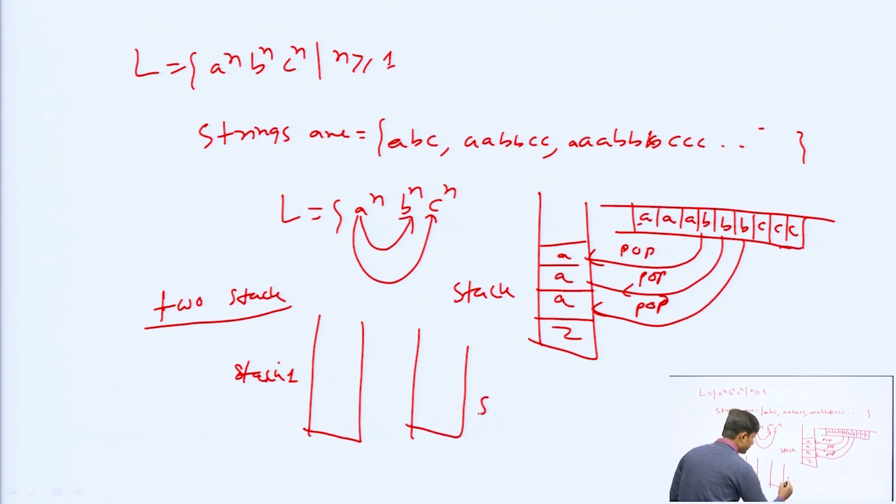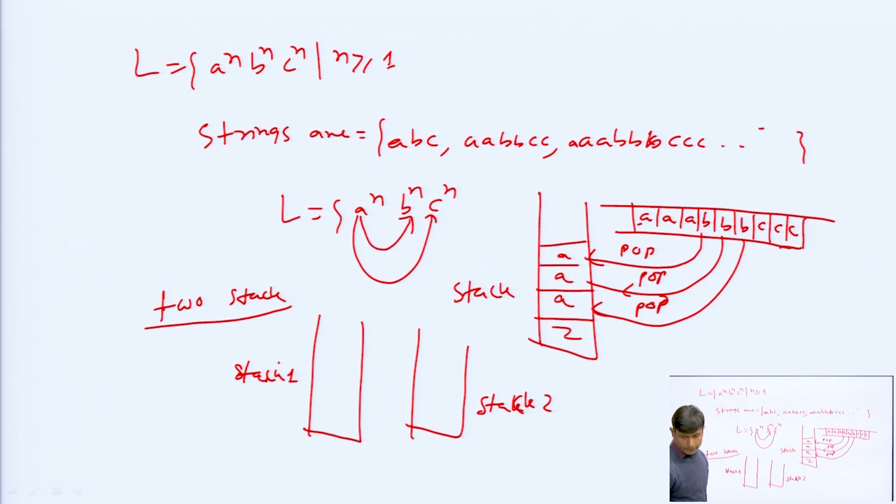Using these 2 stacks we can design this language, and these 2 stacks are in a Turing machine. If you take a single stack, that is a PDA, and if you use 2 stacks, that will be declared as a Turing machine.